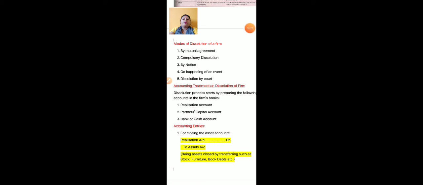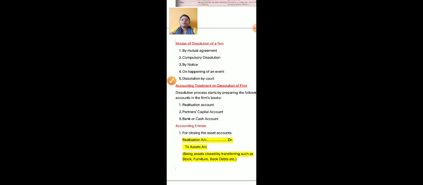Next is modes of dissolution of a firm. The first mode is by mutual agreement. By mutual agreement means a firm may be dissolved when all the partners agree for its dissolution.